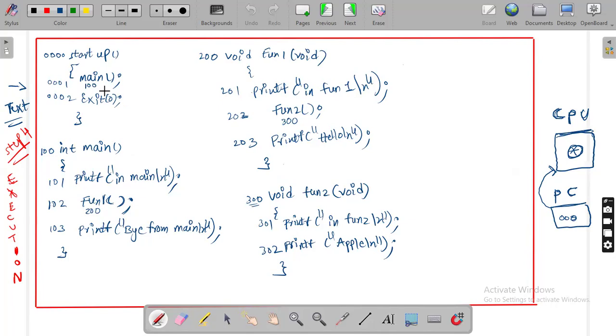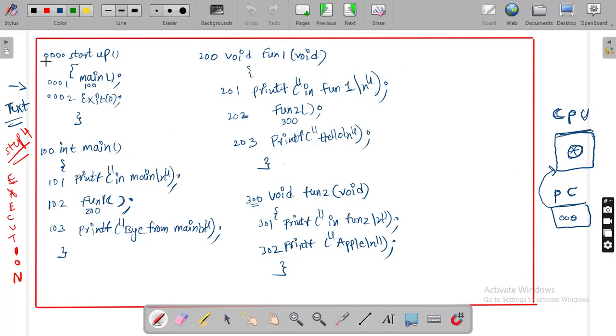Sir, I didn't write startup. Why does it contain startup? You didn't write it, but startup is generated at the linker stage. At the time of compilation, the linker automatically generates this startup. Getting my point? Now all these functions are in the text segment. And a very important point: whenever it is in the text segment, it is in memory, which means it is in RAM. If it is in RAM, every statement has some address.